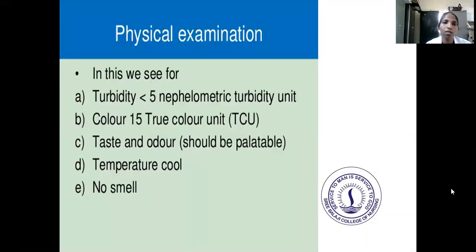So far we have discussed waterborne diseases, what the purification methods are, what the filtrations are, and the criteria involved in chlorination, as well as the principles of chlorination.